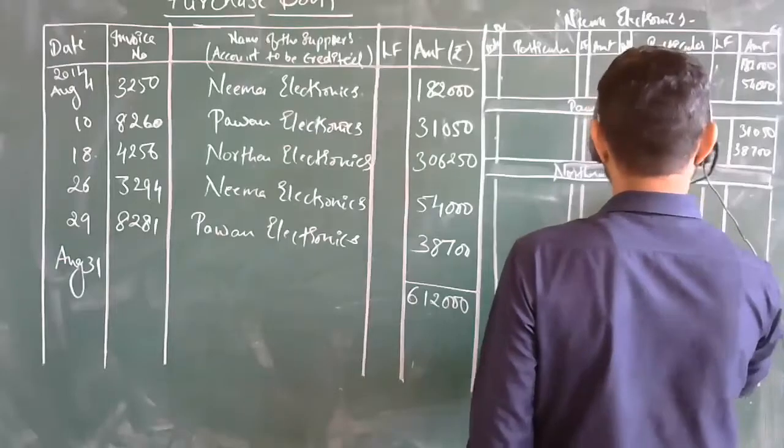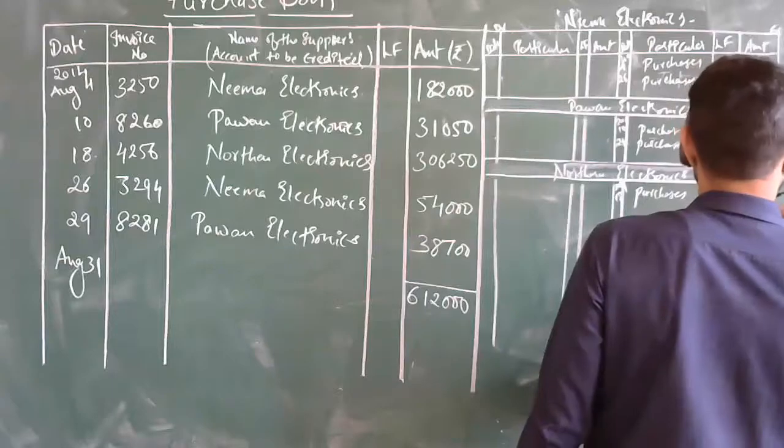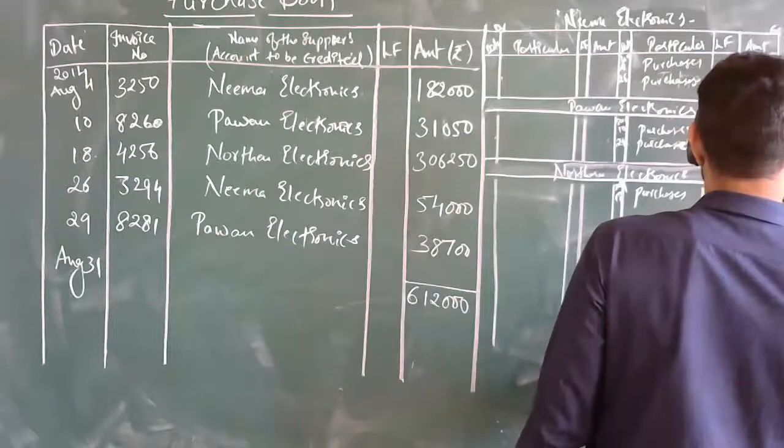One entry, on 18th August 2014, in the name of purchases. The amount is 3,06,250. Even this got completed over here.